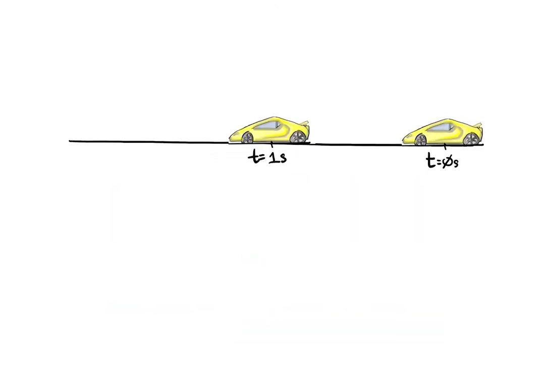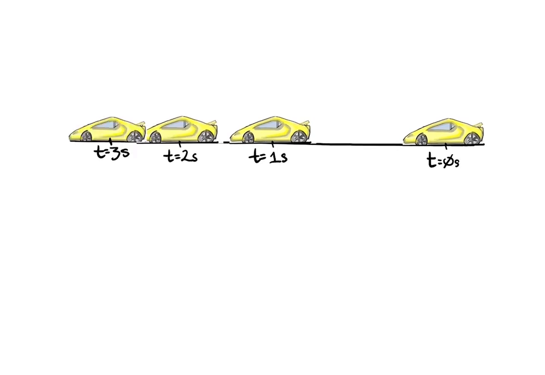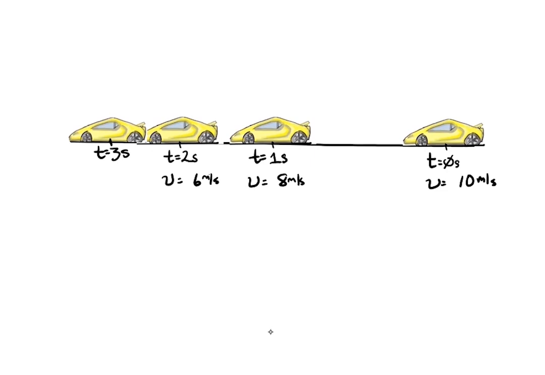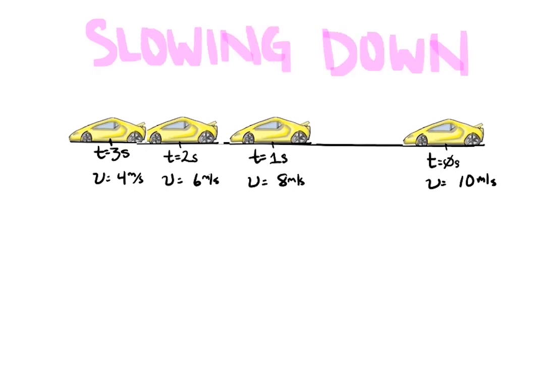Let's say the car is moving in the opposite direction, to the left. If the car is slowing down, the car's speed should be decreasing from 10 to 8 to 6 to 4. Like we said before, when we deal with mathematics, we use positives and negatives to tell us about direction. So, let's say that the leftward direction is the negative direction. Let's figure out the acceleration.